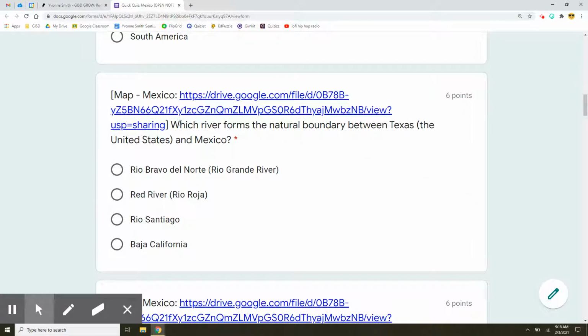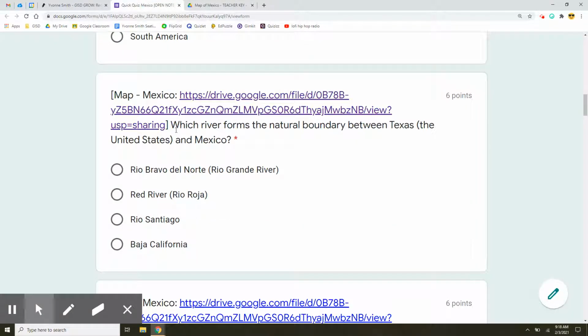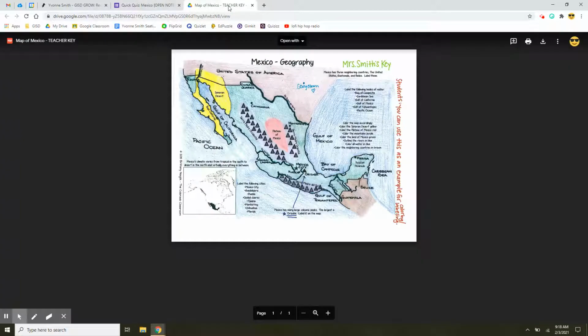For 6 points, again, click on this map of Mexico. I believe it will open up just like this, where you can take a look at this map of Mexico. Remember, we really want to use our resources and not just guess. Which river forms the natural boundary between Texas, which is the United States, and Mexico? So I'm going to go up here. Here's the United States, and this looks like the outline of the bottom of Texas.